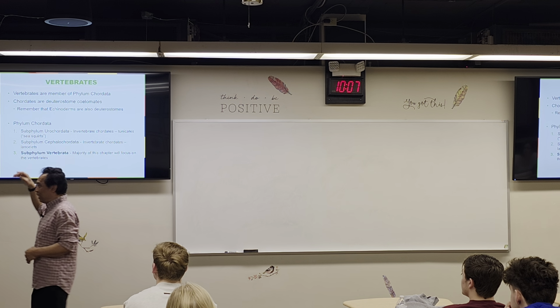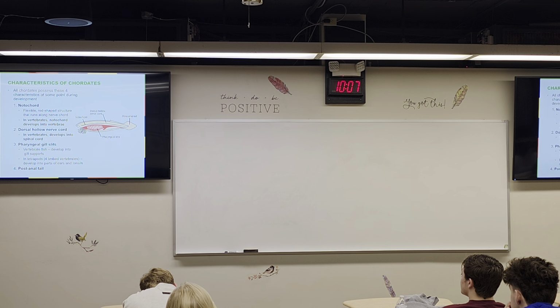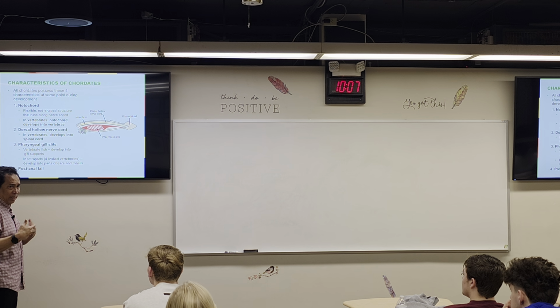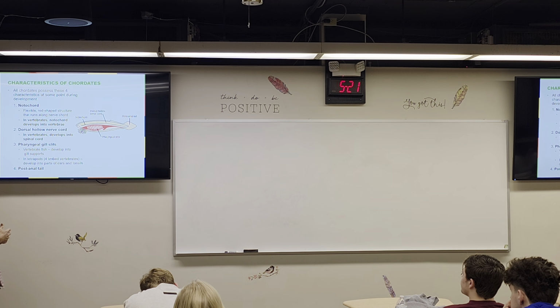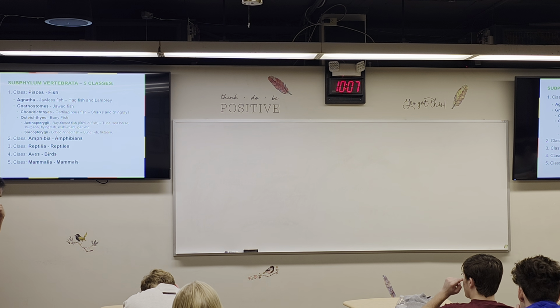Okay, so we already learned this one, right? The chordate characteristics: all of them have the notochord, all of them have the gill slit. In us, it becomes lungs later, but in fish, it becomes gills, and also all of them have the tail. So these are some characteristics of the chordata. Now we are focused on the vertebrates.